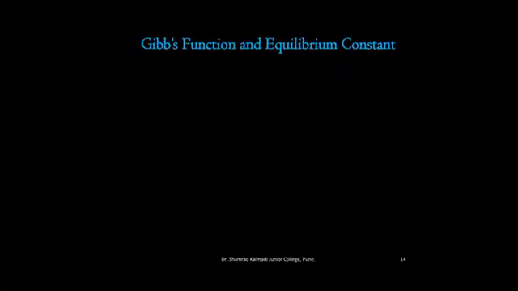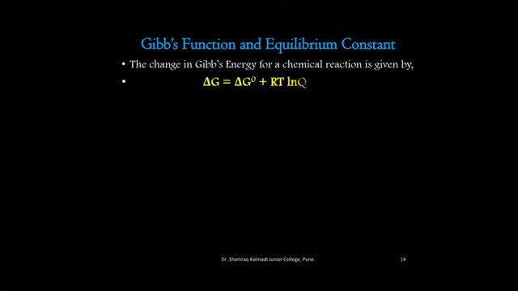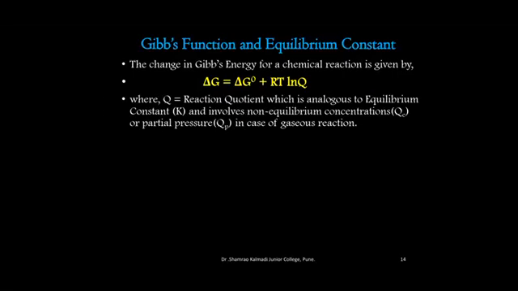Let us now see the Gibbs function and equilibrium constant capital K. The change in Gibbs energy for a chemical reaction is given by delta G is equal to delta G naught plus RT ln Q, where capital Q is equal to reaction quotient, which is analogous to equilibrium constant capital K and involves non-equilibrium concentration Q suffix C and partial pressure Q suffix P in case of gaseous reaction.